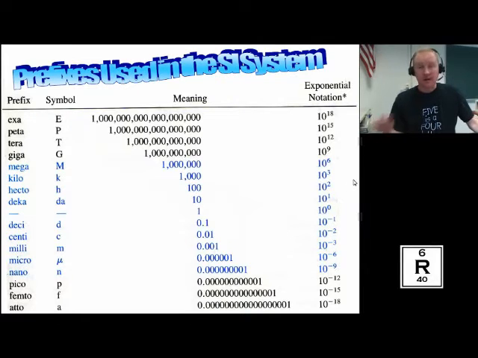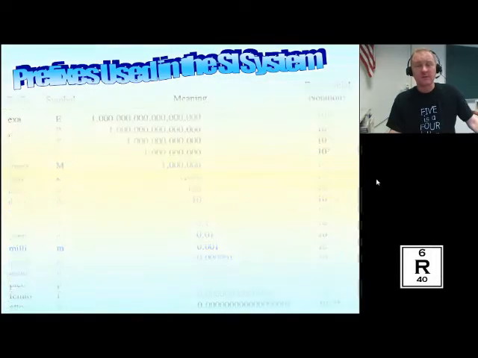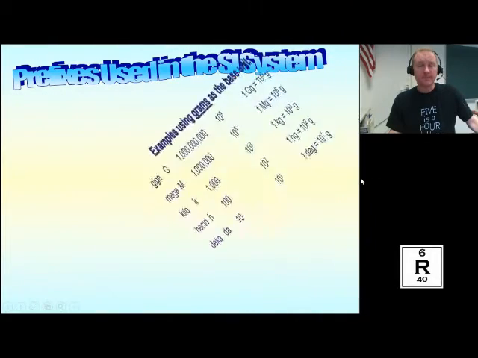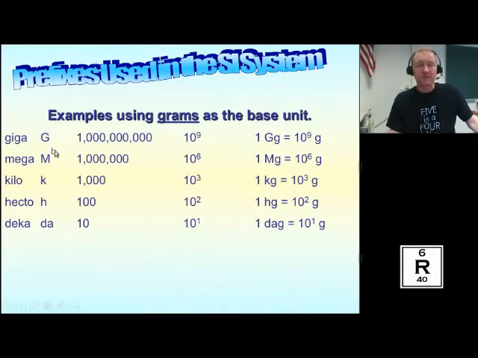So that's just a basic table here, but I have found in the past that a lot of students have trouble with this in that they confuse what a giga is. Students often say that this is thousands, millions, billions. So they might say that there's 1 billion gigagrams per gram.